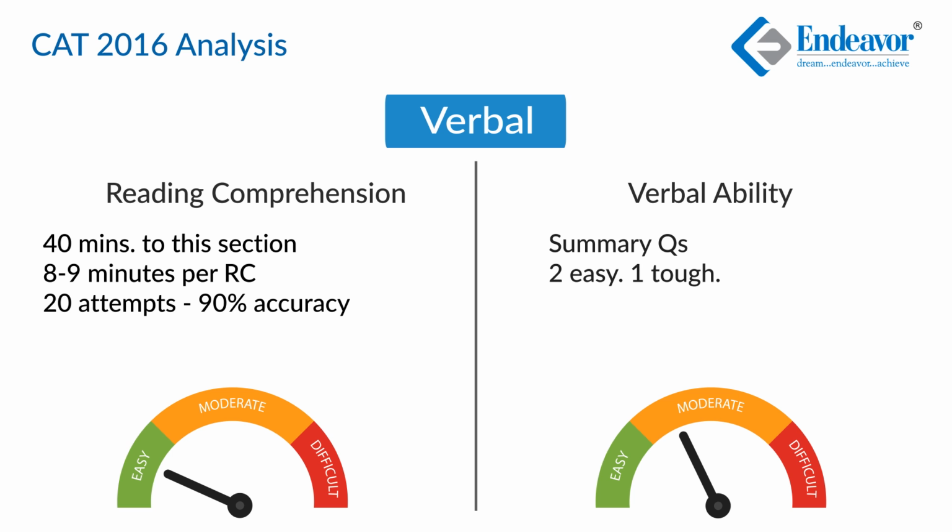Out of 3 summary questions, 2 were easy and 1 was relatively tough. And all 3 logical discontinuity questions can be called easy. A 97-98 percentiler will be able to get approximately 7 attempts in 20 minutes of these non-RC questions, and an expected accuracy could be 5 correct and probably 2 or 3 incorrect.